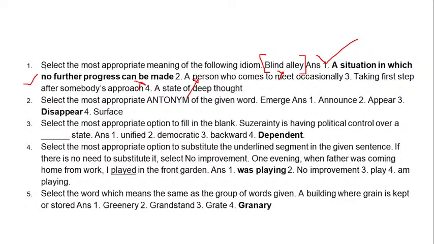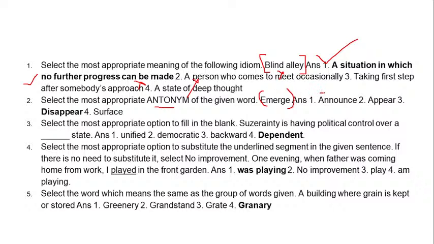So that explains itself. Our next is an antonym, again an opposite meaning word, of emerge. Emerge means what? To come out, to make yourself prominent. Emerging star or emerging politician, one who has just started their career, or they have started to come out, surface, make oneself seen, is emerge.